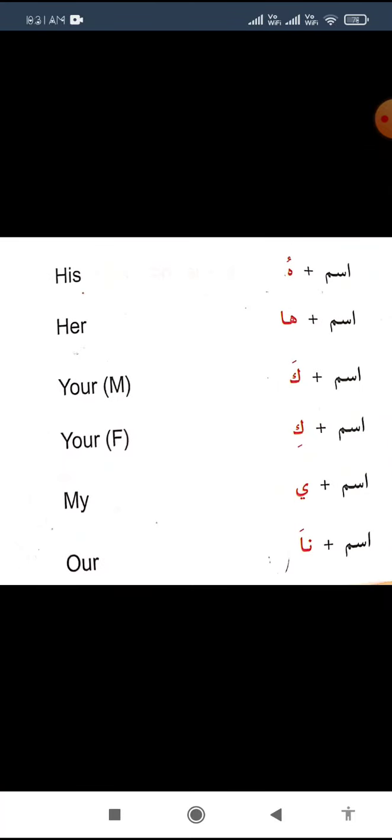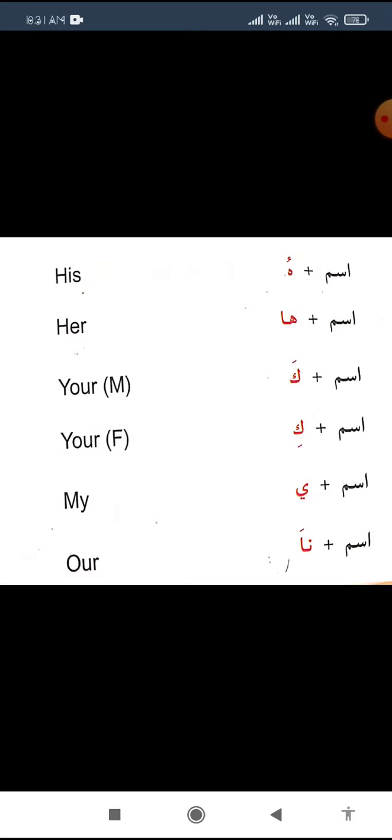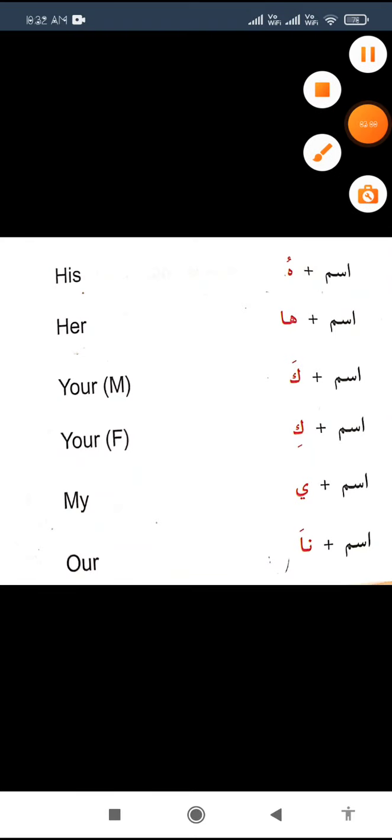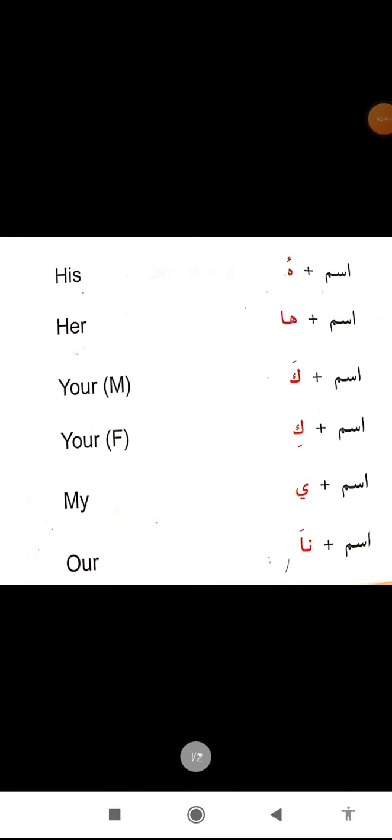Detached pronouns, zamire munfasila, are those pronouns which can be written without any other word's support. I will show you that example also. First we will understand this, okay? In your textbook also there are lots of examples. First we discuss this page that I show you on your screen.